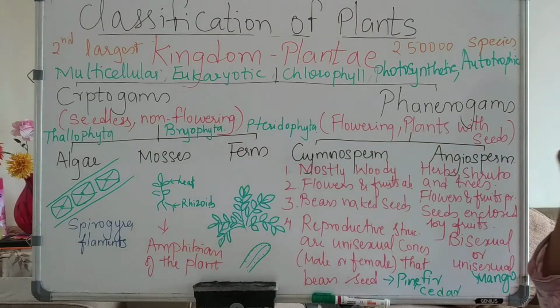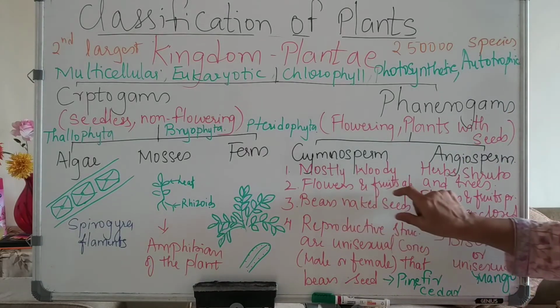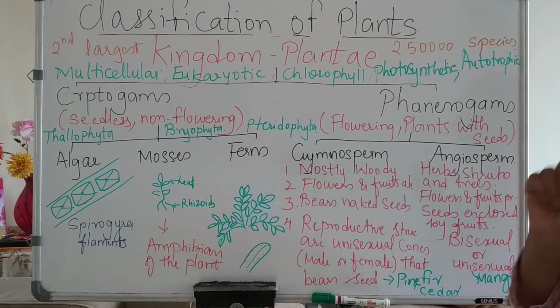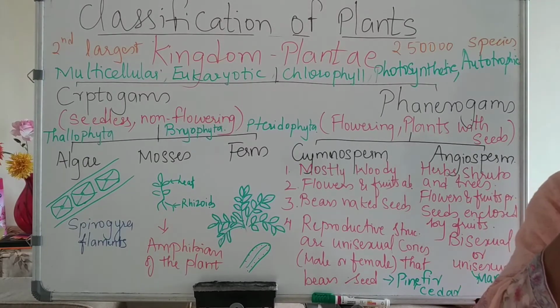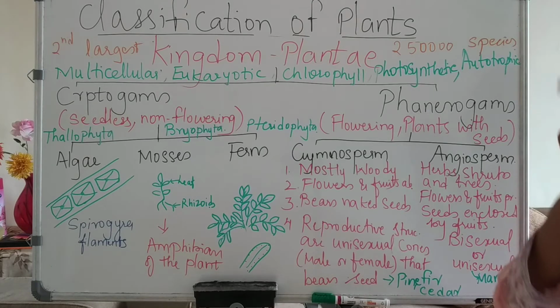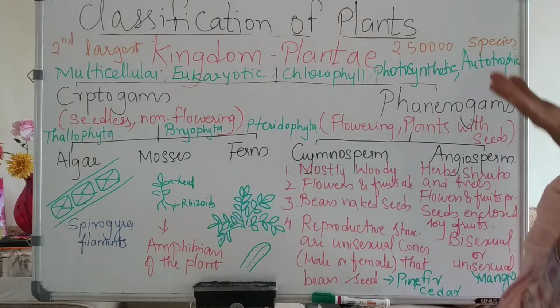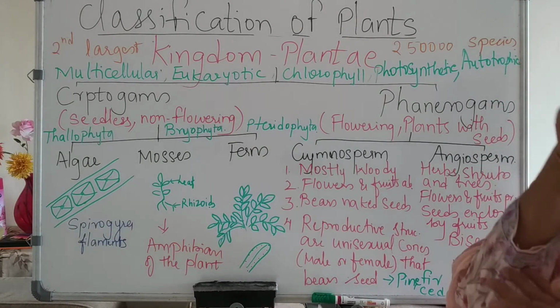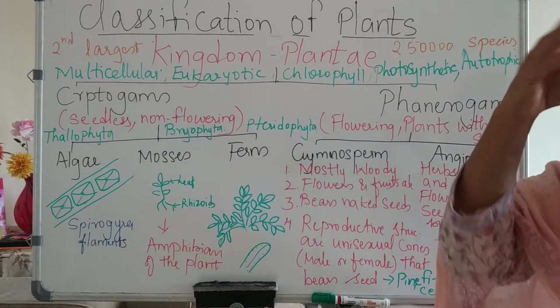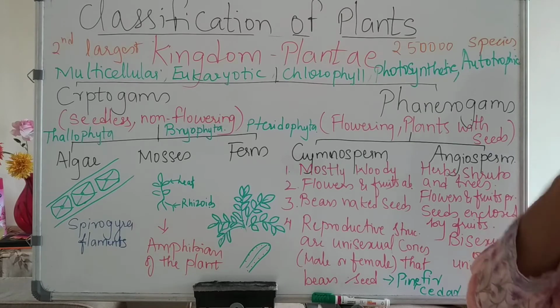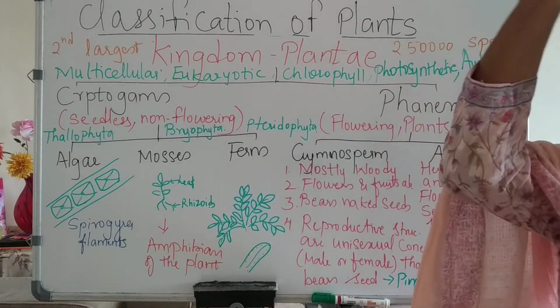Flowers and fruits, they are not very prominent, whereas naked seeds, the naked means it is not covered by fruit. Here in angiosperm, the seed is enclosed. There is a well developed flower which consists of an ovary. Inside the ovary, the seed develops and the ovary gets converted into fruit. And this fruit develops. We eat the fruit, throw the seed, and the seed grows into a new plant.